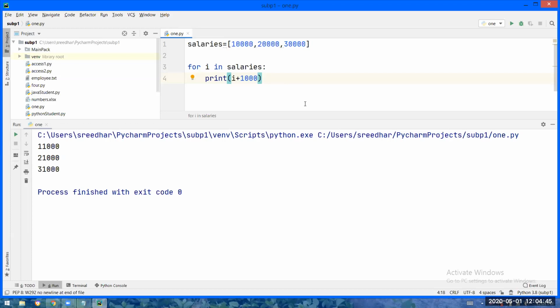repeated operation. See, I want to perform a repeated operation over a set of values. So those set of values I will pass like a sequence, and this is the repeated operation. What is the repeated operation? Adding 1,000 to each and every value. So for loop is basically used to iterate over a sequence and to perform the repeated operation.